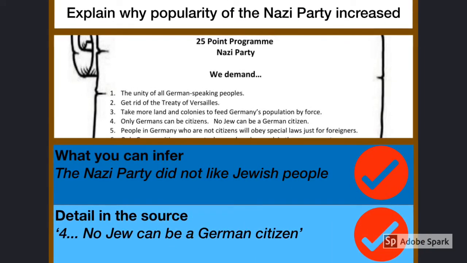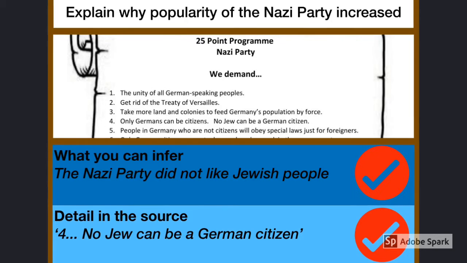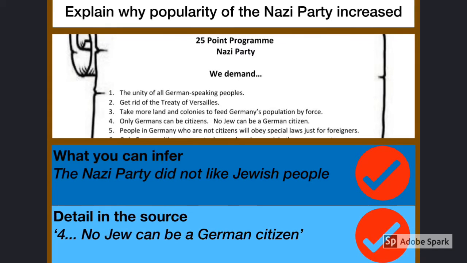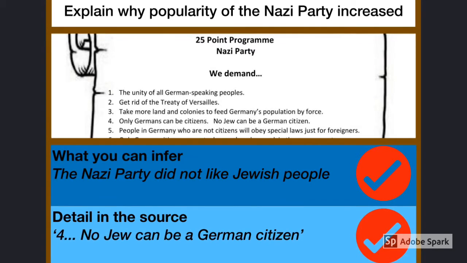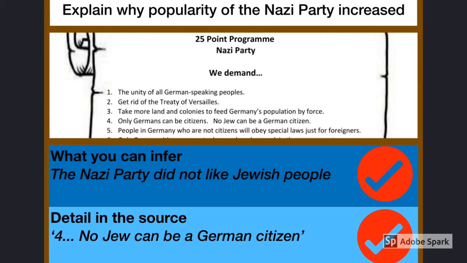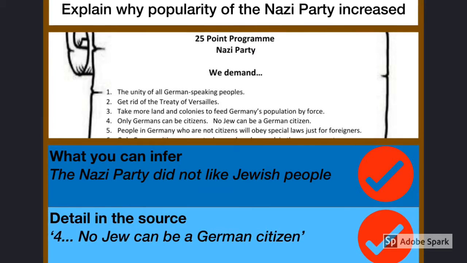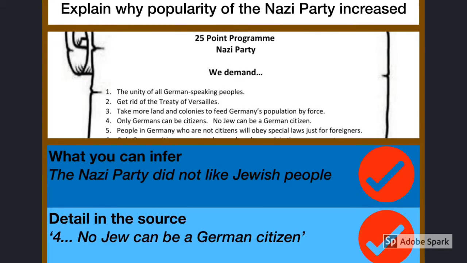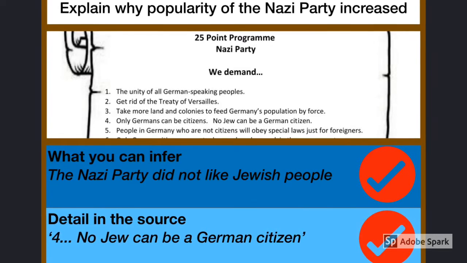The next example is much better. Same inference, but this time we've used a different quote instead. The Nazi Party did not like Jewish people. And then if we look at element number 4, or feature number 4, no Jew can be a German citizen. That inference and quote do link, therefore the 2 marks is fair.